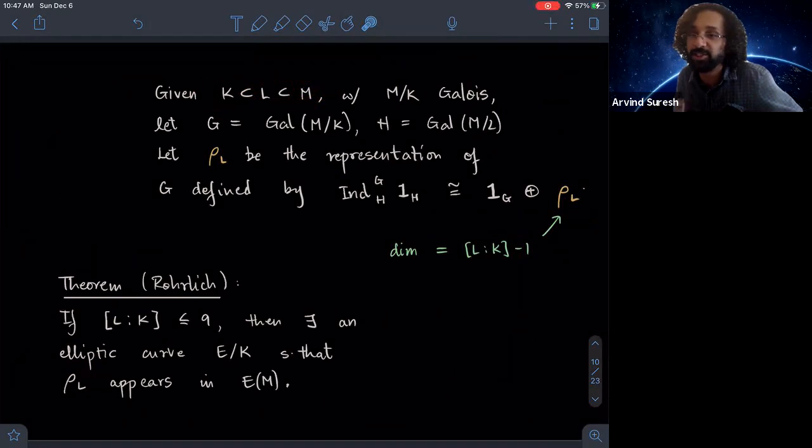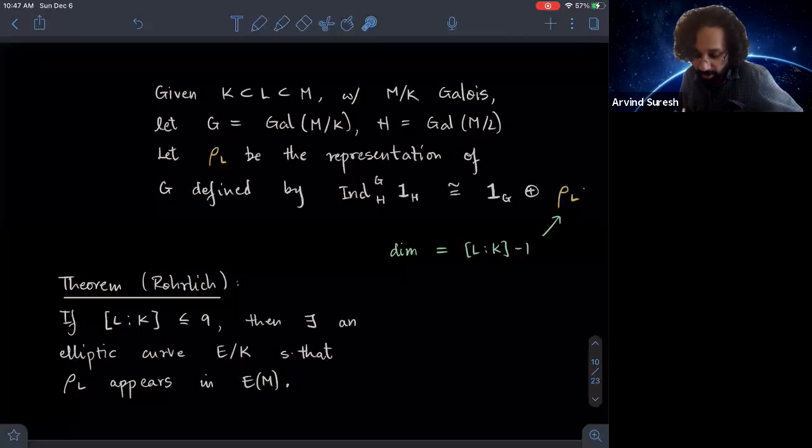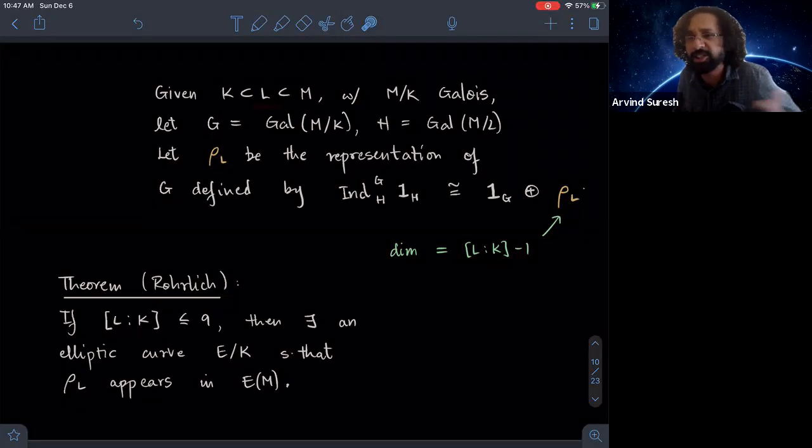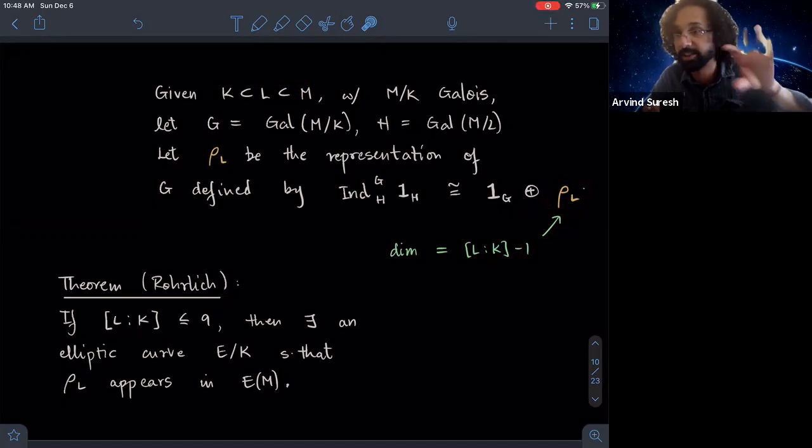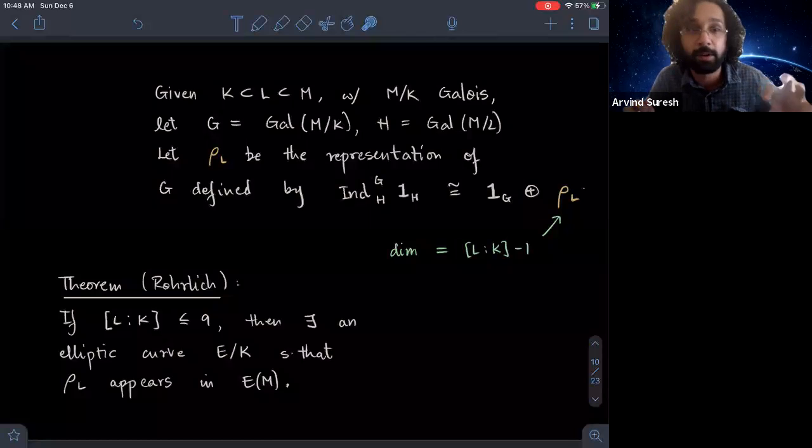And so associated to this G and H, you define this representation of L, which actually doesn't really depend on M, and I'm being imprecise here, forgive me for that. Basically you take the trivial representation of H, and then you induce it up to G, and that splits as a trivial representation of G and a degree of L over K minus 1 dimensional representation. And this I'm defining to be rho of L. The fact that I've put a subscript L suggests that it's a representation that can be defined using data of L only.